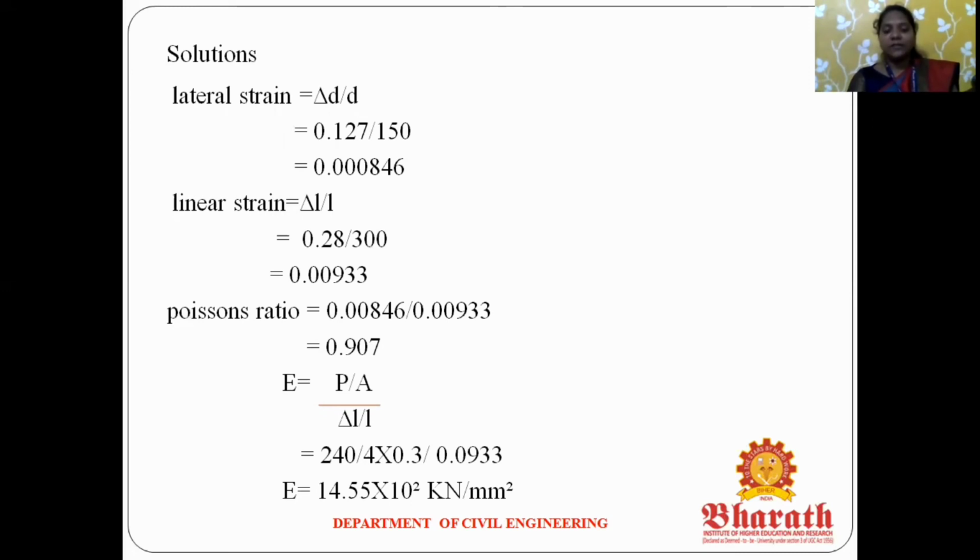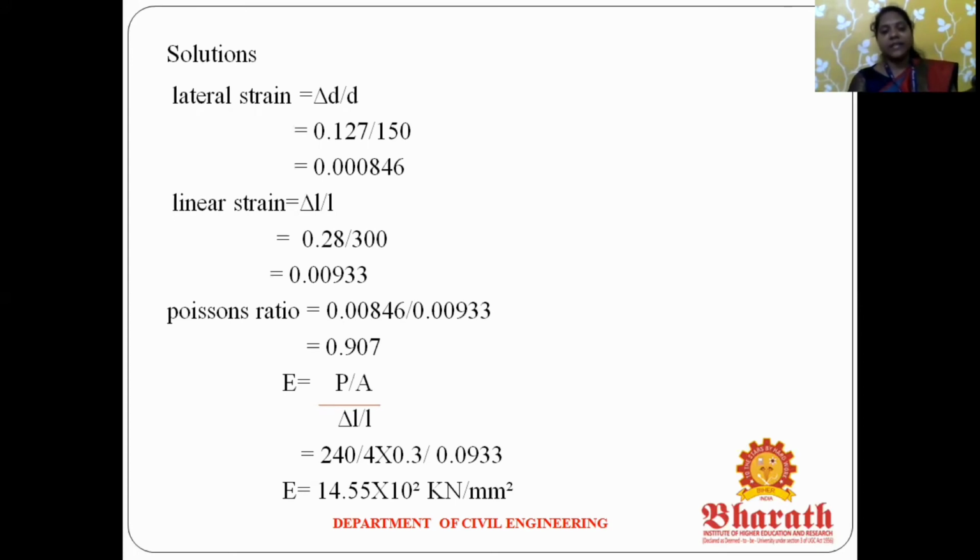For the Young's modulus, what is the formula? Stress by strain. Stress is force by area. Strain is change in the length divided by original length. For the given data, force and cross-section area are available. The axial force is 240 kN, so it is 240 divided by (π/4) times 0.3 squared.